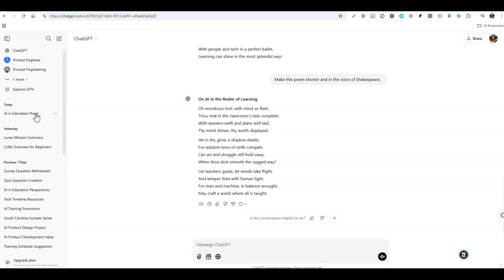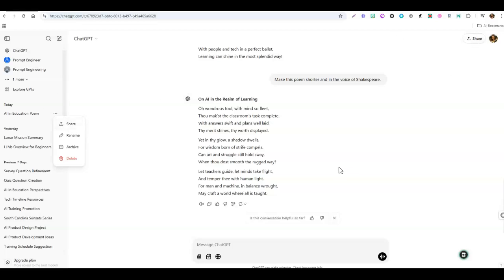One other thing I want to show you about this is that, two things actually. One, it's saved over here on the left, so if we click on this, we have several options. We can rename it. This automatically names for us, but we can rename it. We can archive it, and we can share it. This is important. So we can click share here or share here.